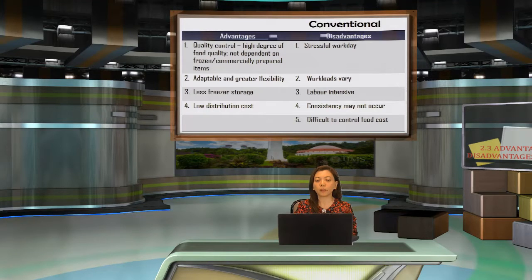In terms of advantages, you can have quality control. Here it means high degree of food quality, not dependent on frozen, commercially prepared items. So what it means here is that you purchase or you make everything from scratch, so you do not depend on convenience food. And then adaptable, with greater flexibility, is because they cook it on the spot. When they cook it on the spot, you can actually ask for modification. For example, if you want the food item to be less spicy, you can tell the server that you want your food to be less spicy.